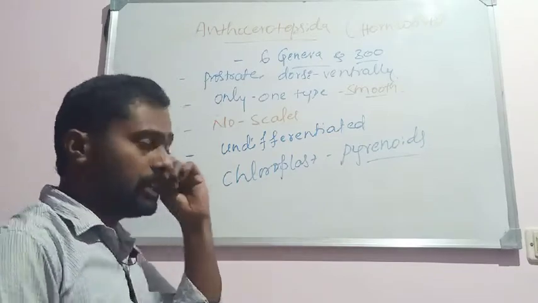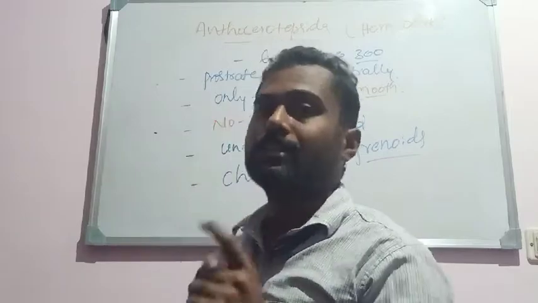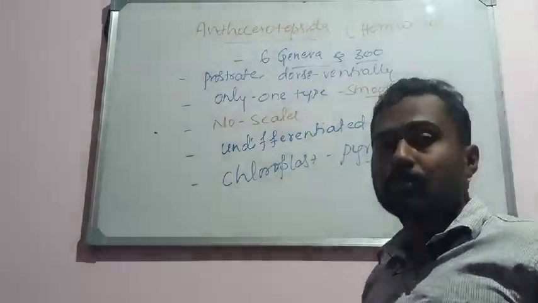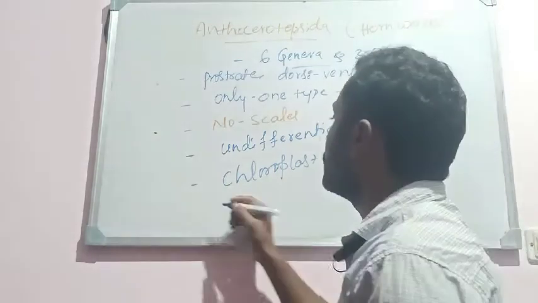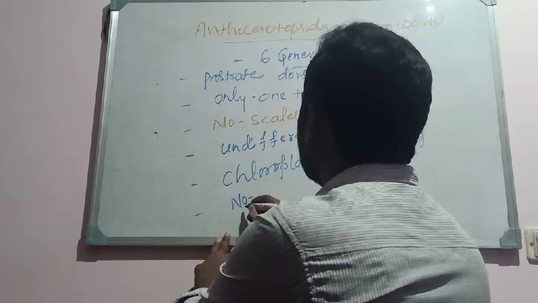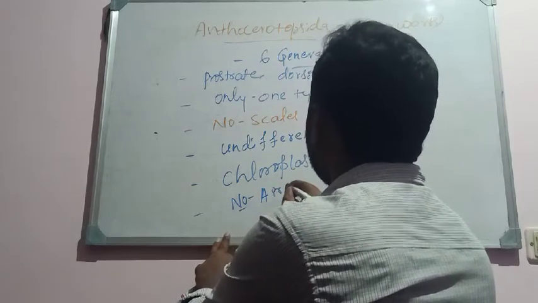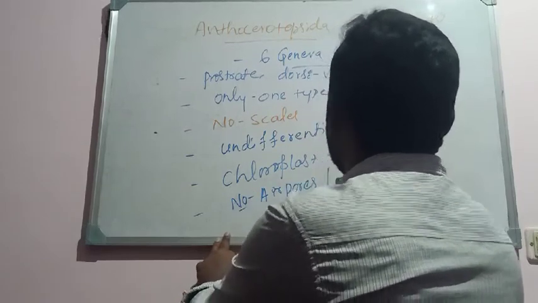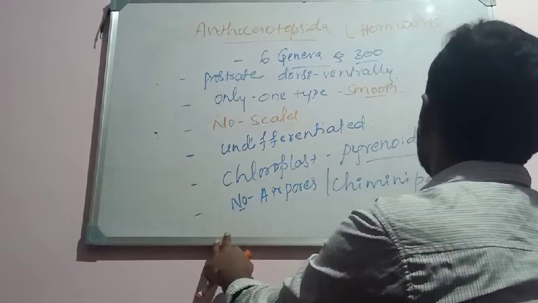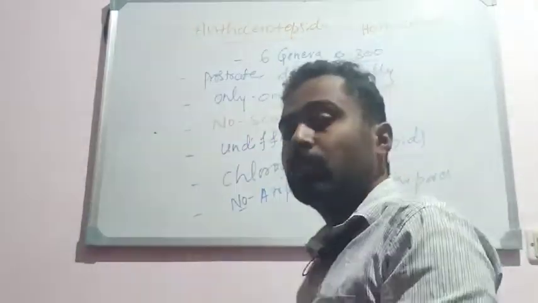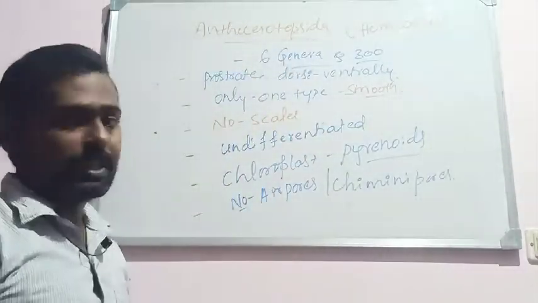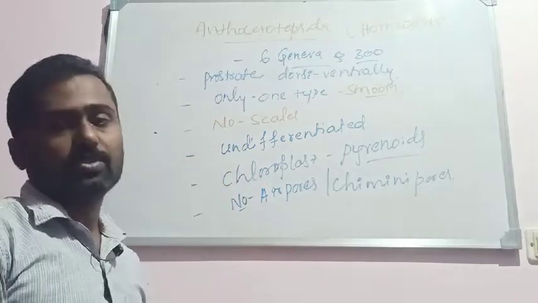Also, the thallus does not produce air pores or chimney pores. Remember the thallus in Hepaticopsida possesses minute pores, and those pores are called air pores or chimney pores. Here no air pores or chimney pores are observed.